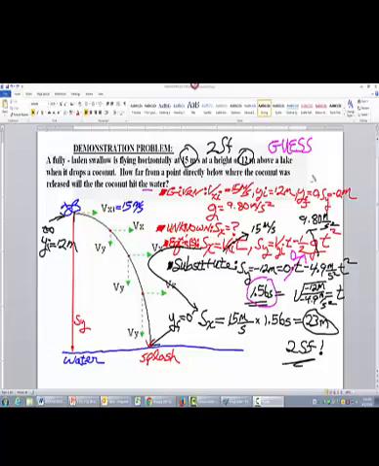We carry 3 significant figures. Since this is a 2 significant figure problem, we must carry 1 extra significant figure for intermediate steps. We take this time that the coconut hit the water and substitute into the displacement in the x direction. S of x is 15 meters per second for Vx initial times the time that it hits. We get 23 meters rounded to 2 significant figures.